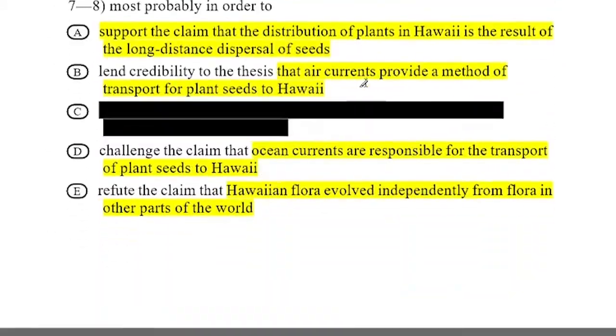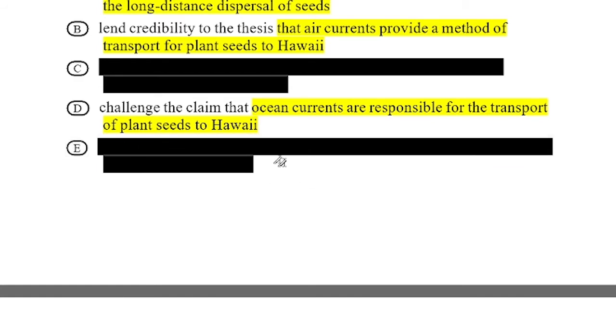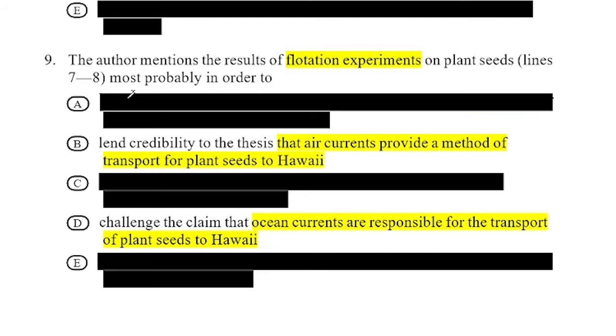No, it's not related. So only three options are remaining. Support the distribution of plants in Hawaii by long distance dispersal: no, not related. Air current is related, but it's only fractional. So only D is the correct answer. So I mark it, and it will be the correct answer. In the case of question 9, D is the correct answer.